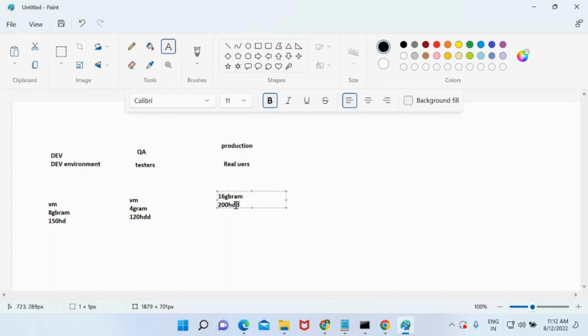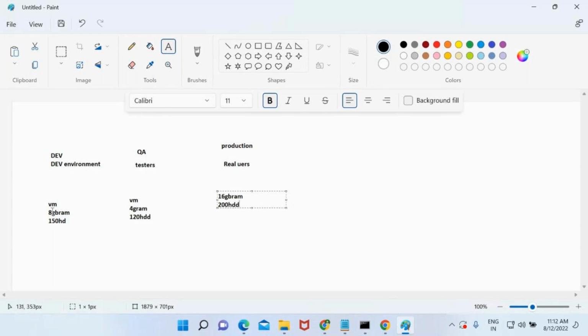Are you going to maintain it like this, or are you going to maintain the same configuration? Why are you maintaining the same configuration in all the environments? When going outside, everyone does not have the same configuration. Means we have 16 GB RAM and 200 HP. It's not like that. See, the developers have written the code and put the configuration like this, and they moved the same application to this one.